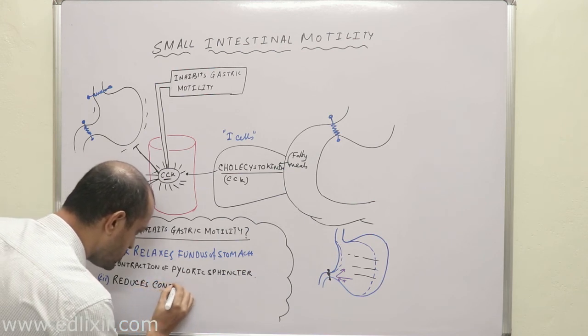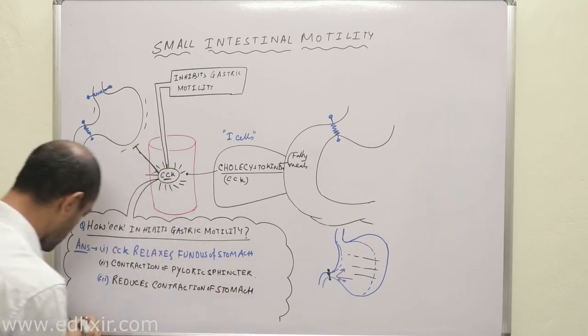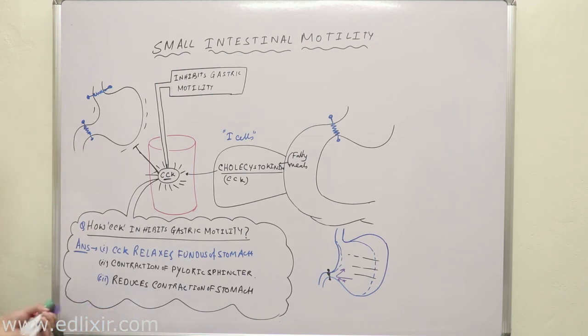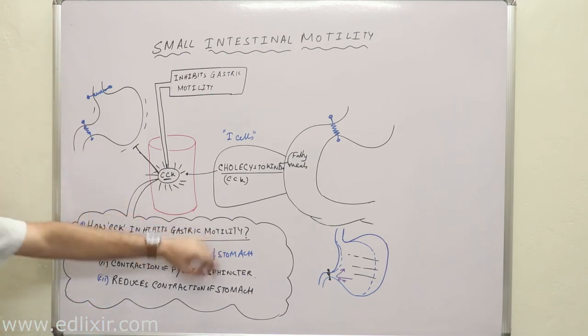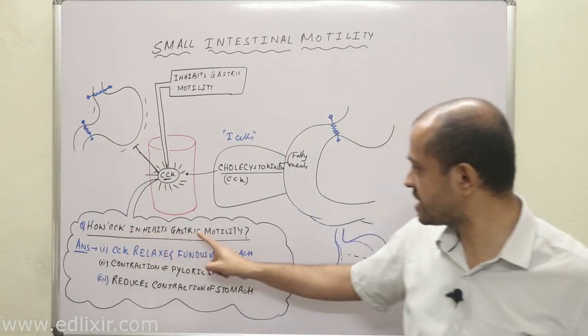Clear? So these are the three ways by which CCK inhibits gastric motility.